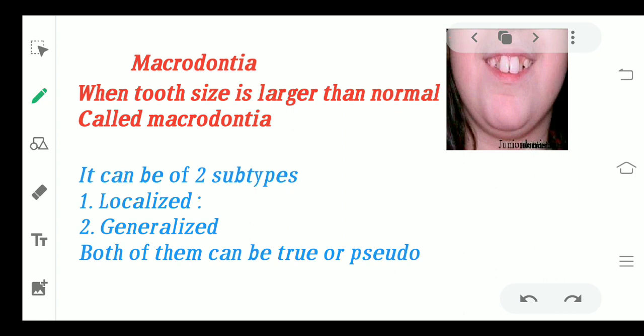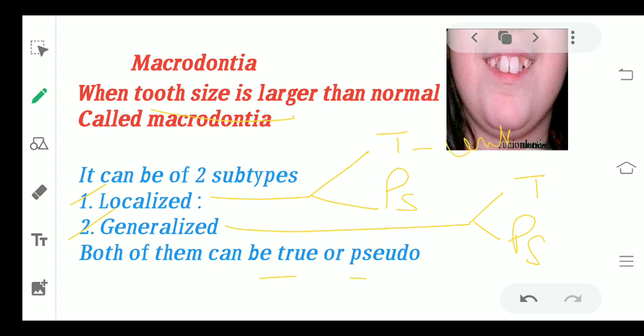Coming to the first part, macrodontia. As I just told you, the tooth is larger than the normal one. It can be further of two types, localized and generalized. Localized can further be of two types and generalized can further be of two types: the true form and the pseudo form. First, talking about the localized true form, the cause for this is unknown. There is no known cause, so the cause is completely unknown.